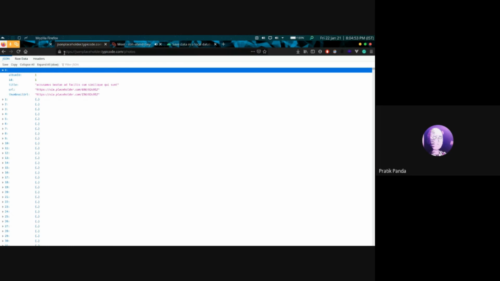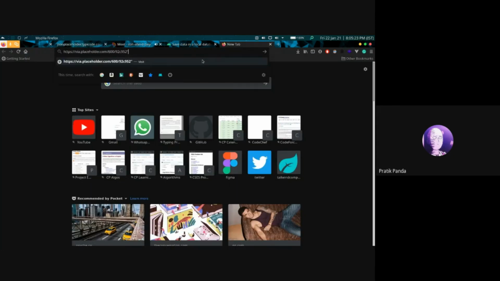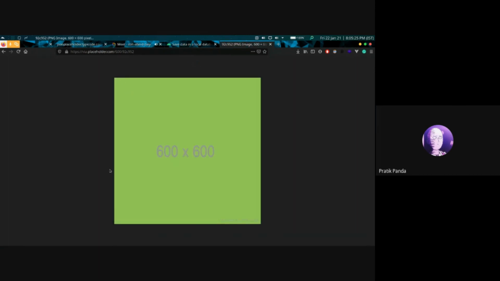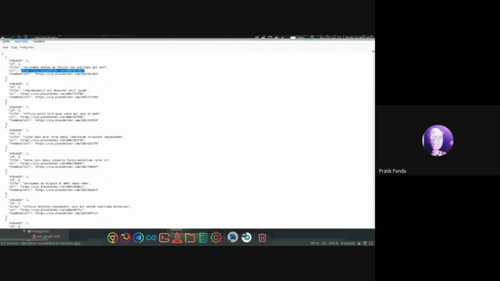The API that we'll be using for this tutorial is jsonplaceholder.typicode.com/photos. It sends a response of an array of JSON objects that has album ID, title, a URL, and the thumbnail URL. But the main two things that we require are the title and the URL. If we access the URL in a separate tab, you can see these are placeholder images of various colors. So, moving on with the app.